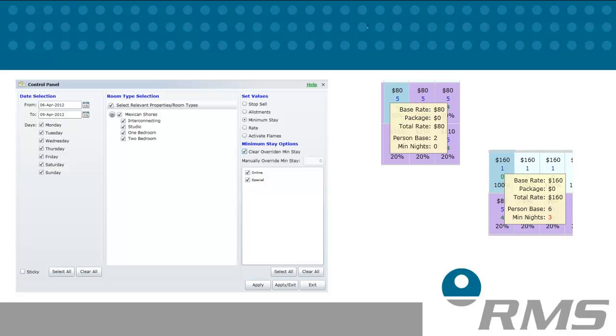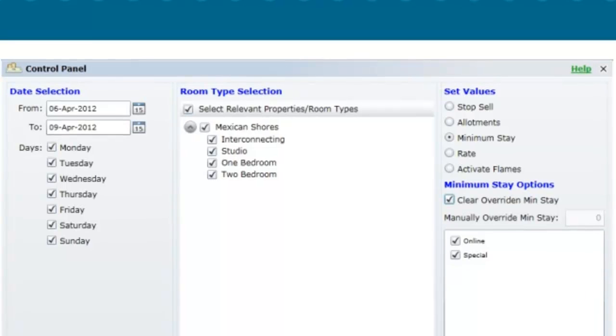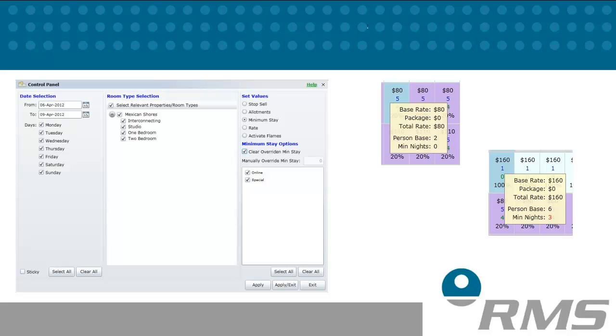This short movie will take you through the steps on how to clear an overridden minimum night stay using the control panel. This feature allows you to quickly change the minimum night stay for multiple rate types and categories from one screen. When minimum nights are changed from the control panel, both RMS8 and online will read from this new